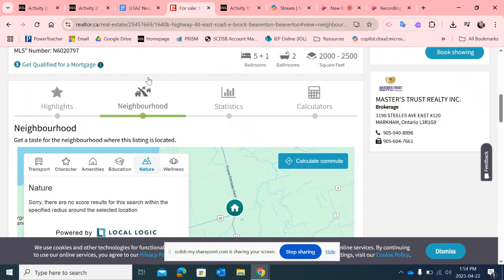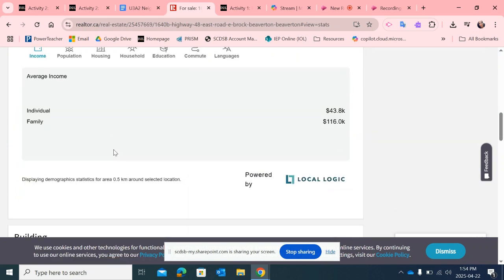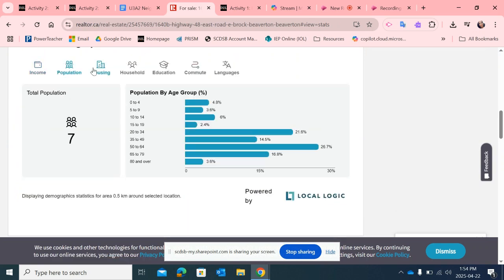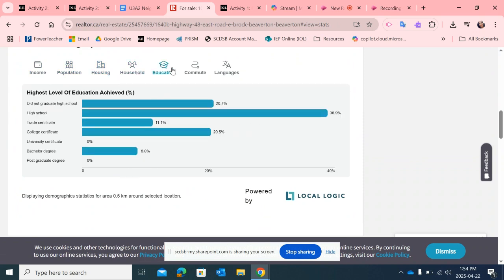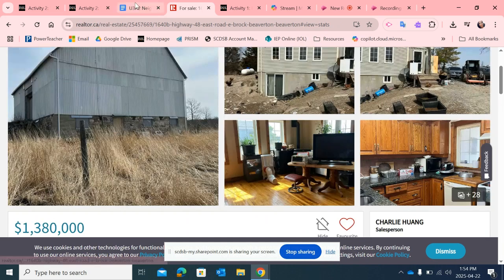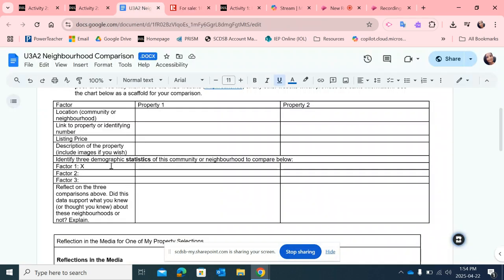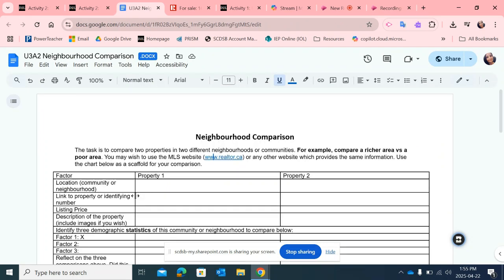So have a look at the demographics. Here's another area for statistics, okay? And look at population statistics, look at housing statistics. There's all sorts of information that this is going to give you beyond the price of the house. So I just wanted to show you that because I find sometimes my friends here don't know what to talk about for statistics. And then you're going to create a reflection using this content.